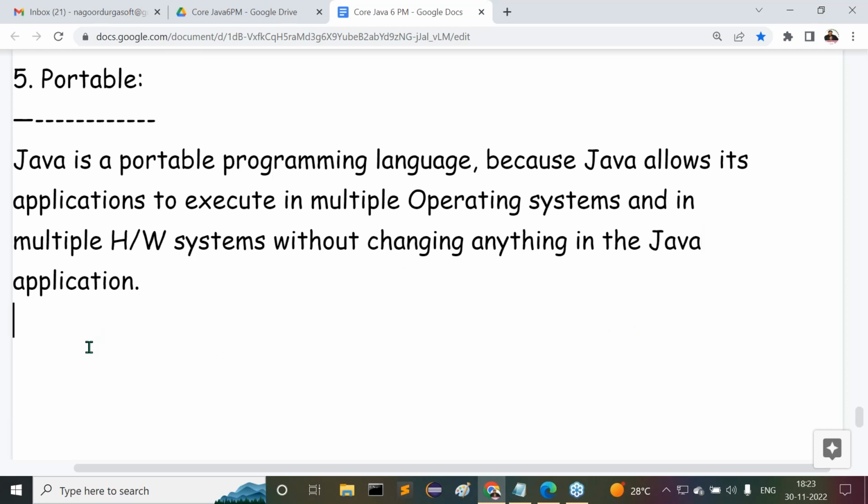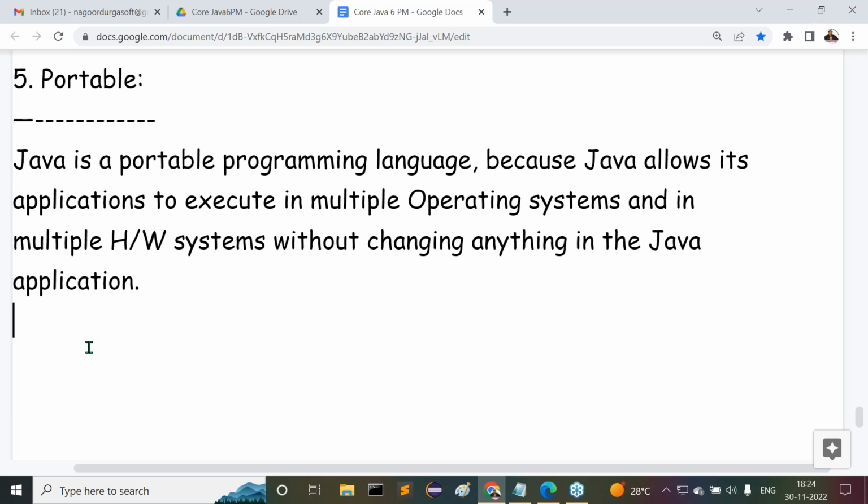So this nature is called portability. Indirectly, it is platform independent and architecture neutral. On the basis of these two features, we have a common advantage. So what is that common advantage? Portability. Say, for example,